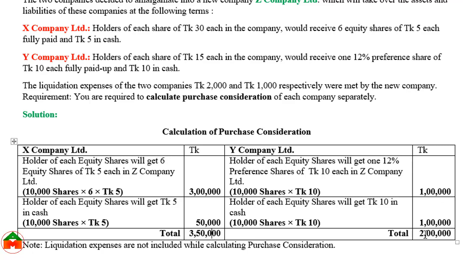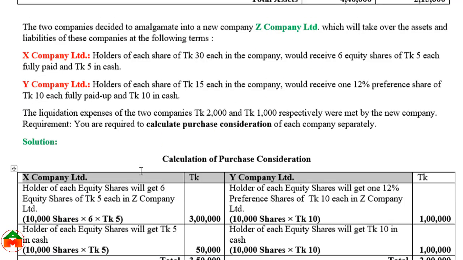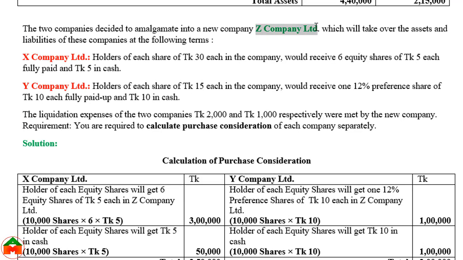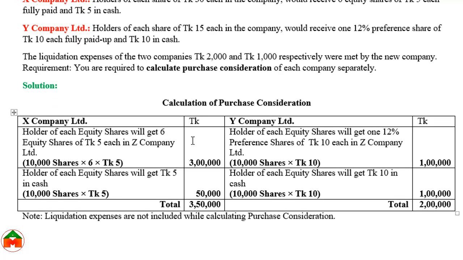Shareholders of Y Company Limited will get the purchase consideration of taka 2 lakh, and these two companies will be liquidated and Z Company will continue. So before continuing, Z Company should provide the benefit of 3,50,000 to X Company's shareholders, and the 2 lakh purchase consideration should be provided to the shareholders of Y Company Limited.